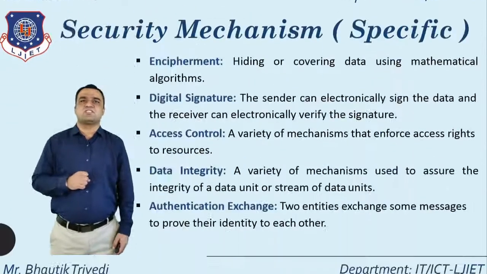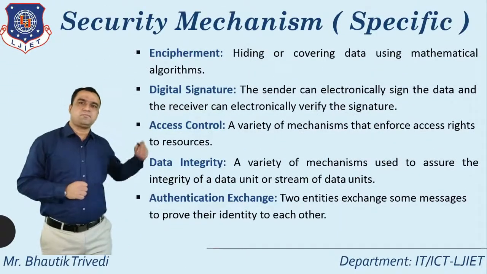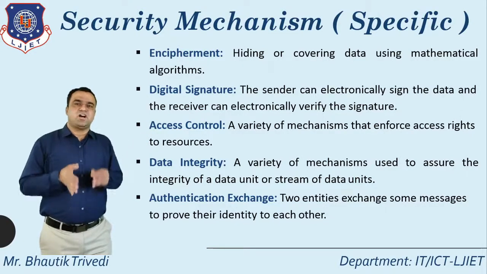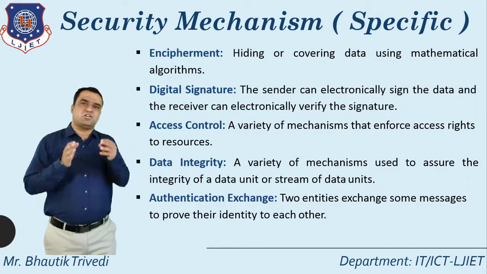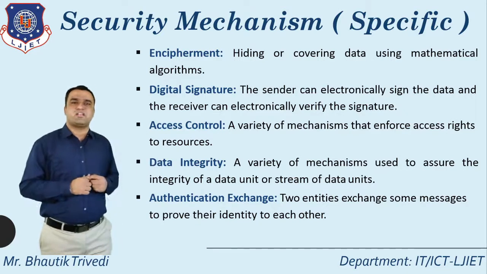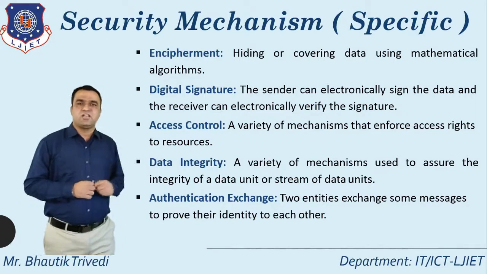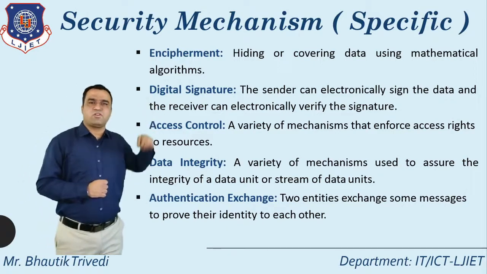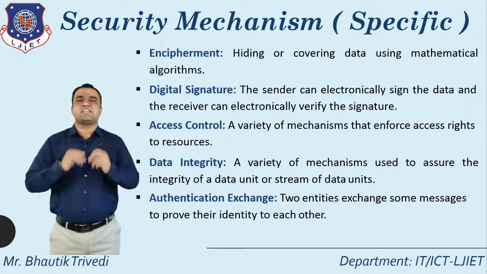So let's start with the first one, security mechanism. But currently, according to the syllabus, specific security mechanism is the part we need. So let's go one by one. Start with the first one, known as encipherment.